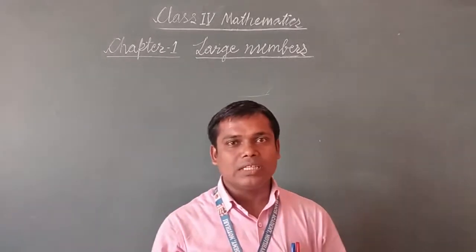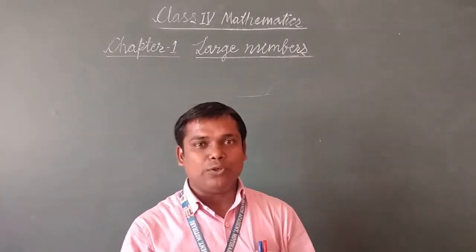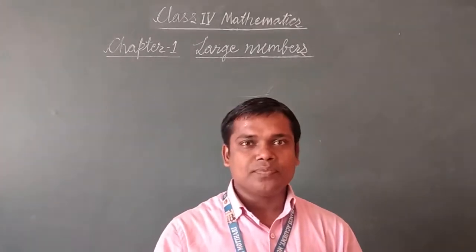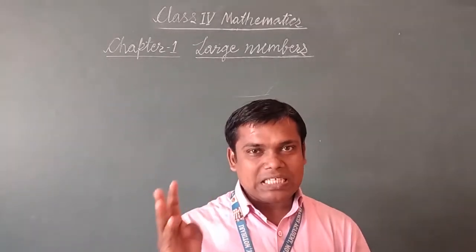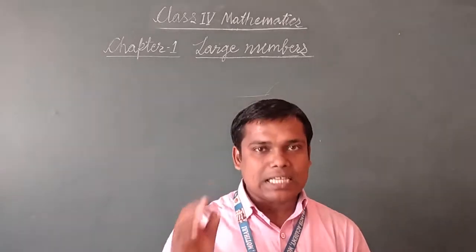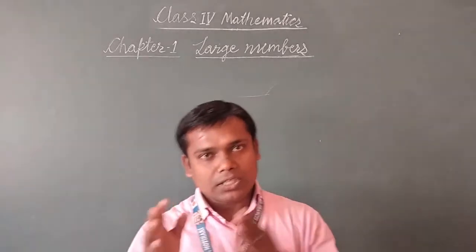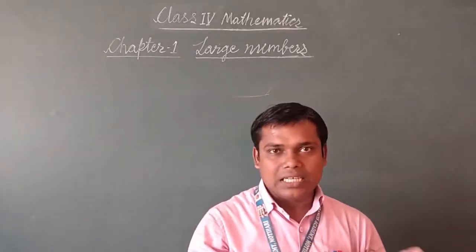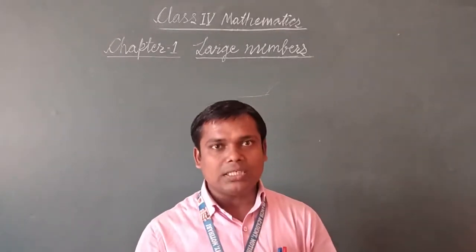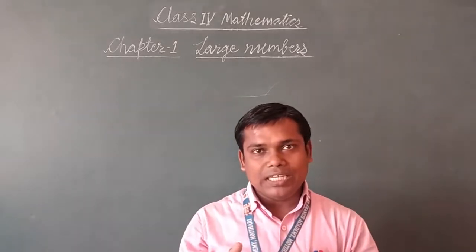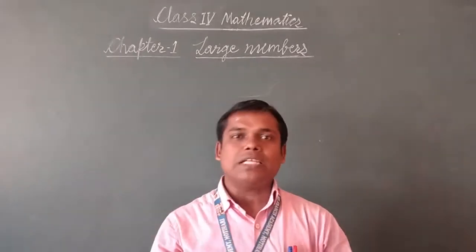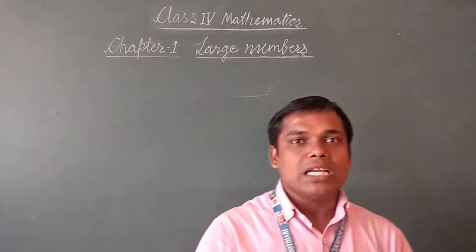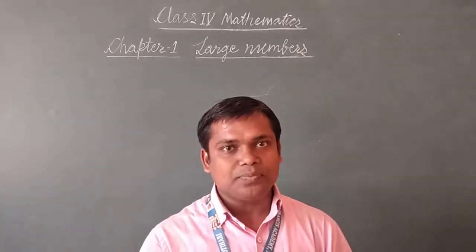As you have read the place value chart, there you have read places like ones place, tens place, hundreds place, thousands place, 10,000 place, lakhs, 10 lakhs, etc. So here the first three places, that is ones place, tens place and hundreds place, come in ones period.